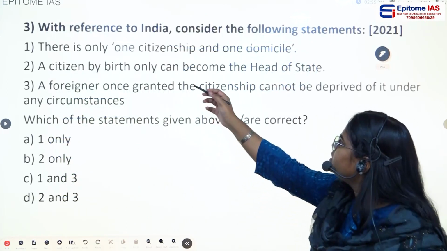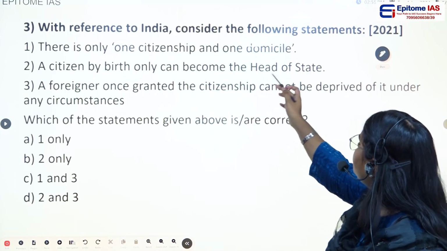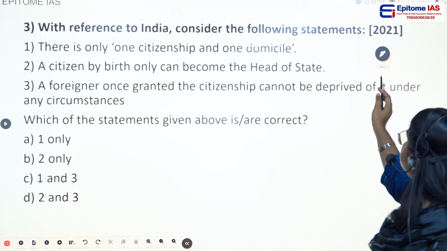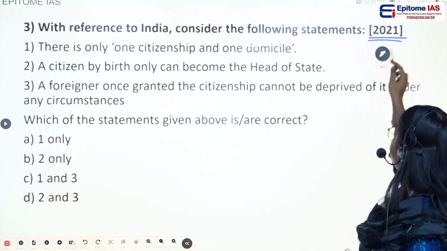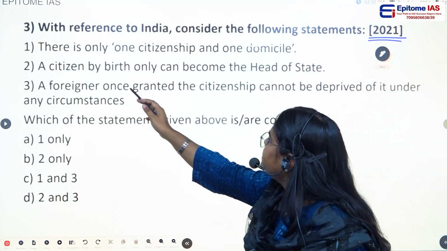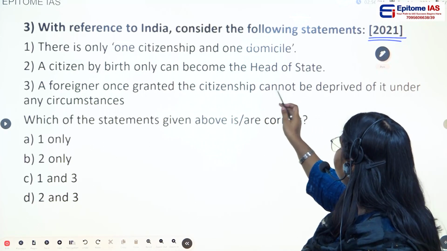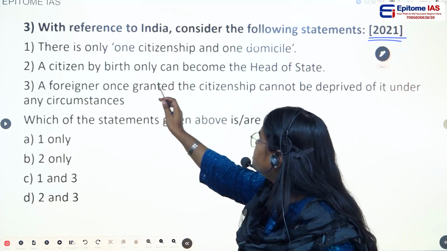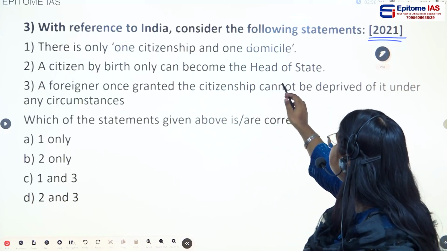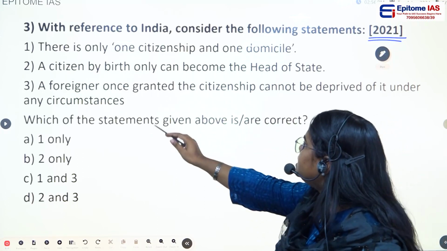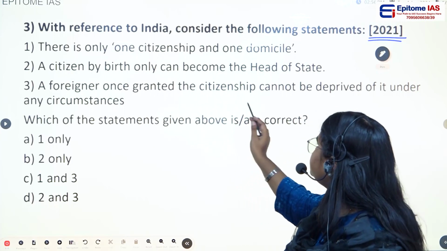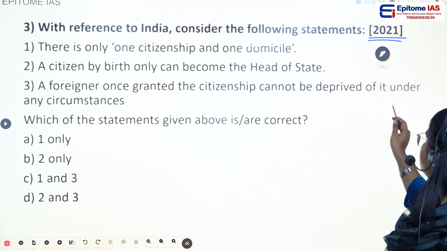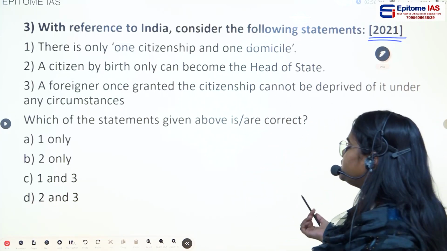Then the third question: with reference to India, consider the following statements. This question was also asked in 2021. The first statement is, there is only one citizenship and one domicile. Statement number 2, a citizen by birth only can become the head of the state. Statement number 3, a foreigner once granted the citizenship cannot be deprived of it under any circumstances.